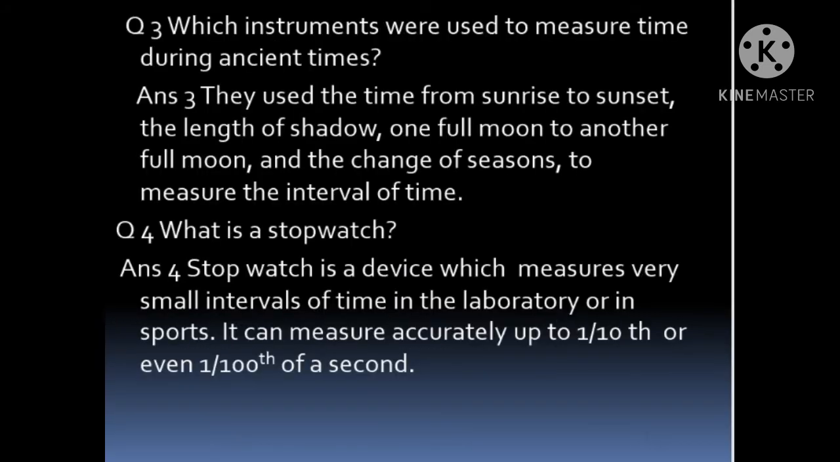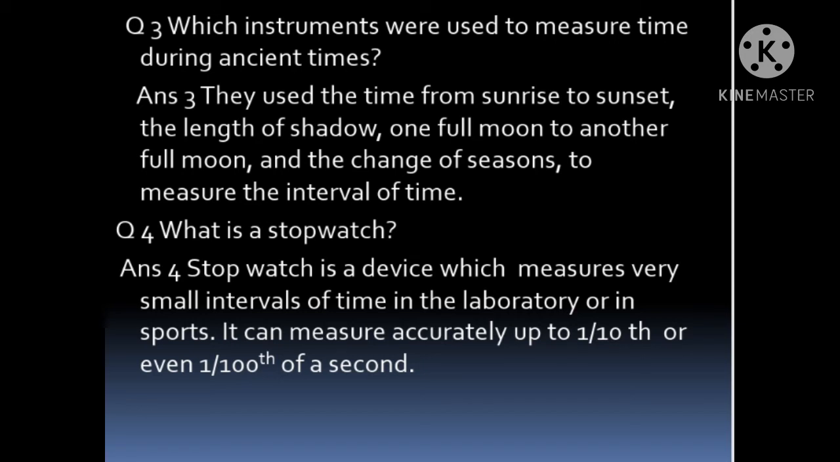Question number 3. Which instruments were used to measure time during ancient time? Children, its answer. In ancient time, the people used the time from sunrise to sunset, the length of shadows, one full moon to another full moon, and the change of season to measure the interval of time. Means they used the events which repeat at regular intervals of time to measure the time.